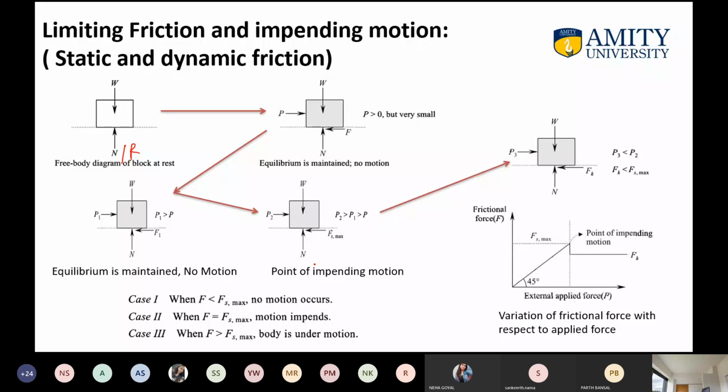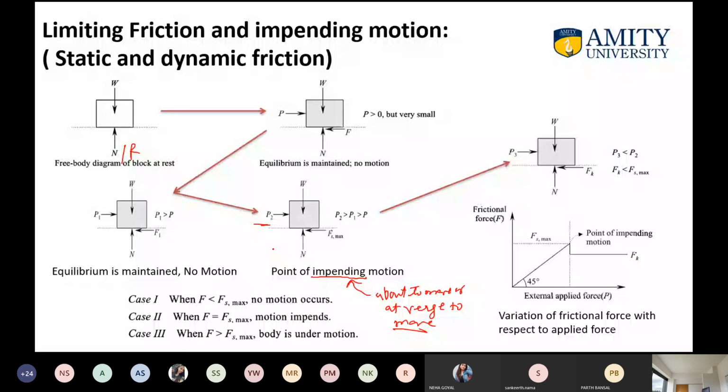Impending motion: what is the meaning of impending? Can anybody tell me? About to move. Yes. Impending means about to move, or at the verge of moving. If we apply a little more tractive force, then the frictional force will reduce.